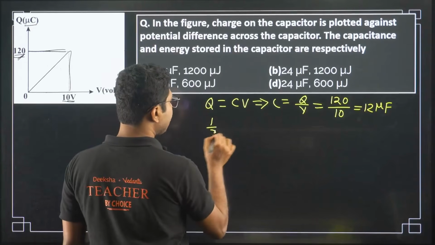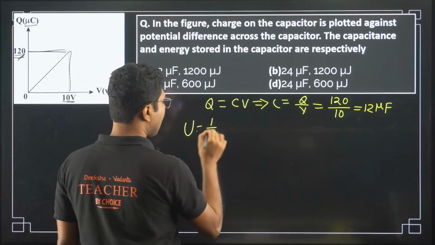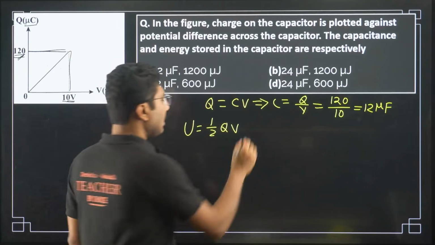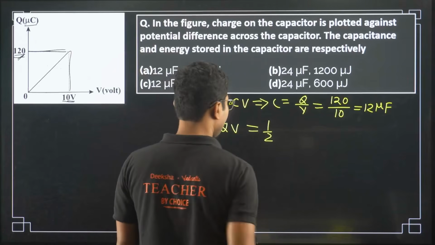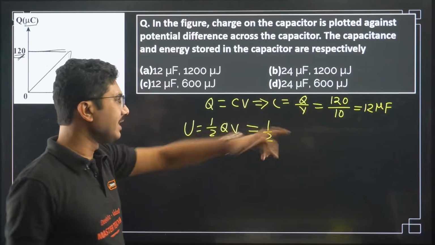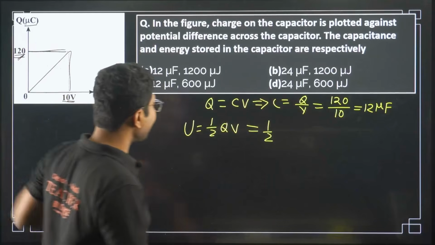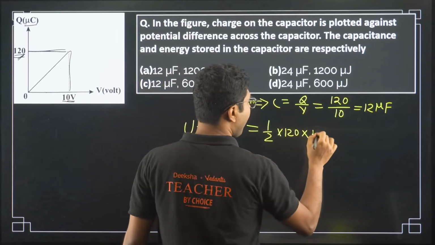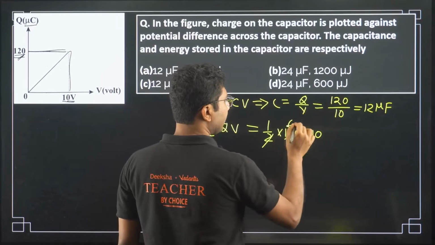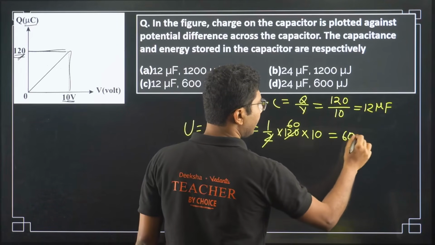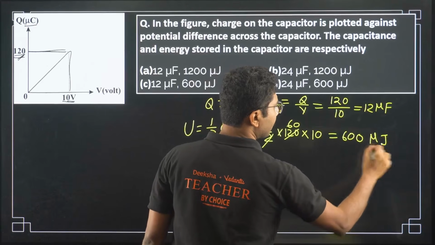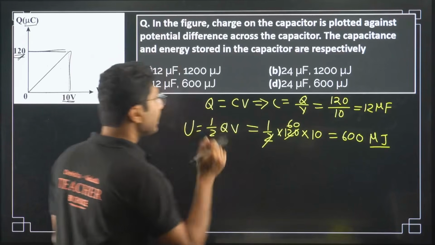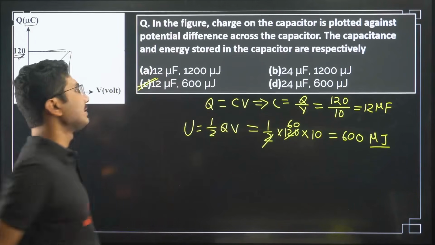Now what is the energy stored? Here we will be using the formula: energy stored is half Q into V. This formula we will be using. This is easier for us, direct calculation, compared to half CV square. So Q is given as 120, V is given as 10. So multiply, you'll get 60, so it is 600 microjoules. Now remember, energy has the unit joules, so it will be 600 microjoules, 12 microfarad. So the correct answer is option C.